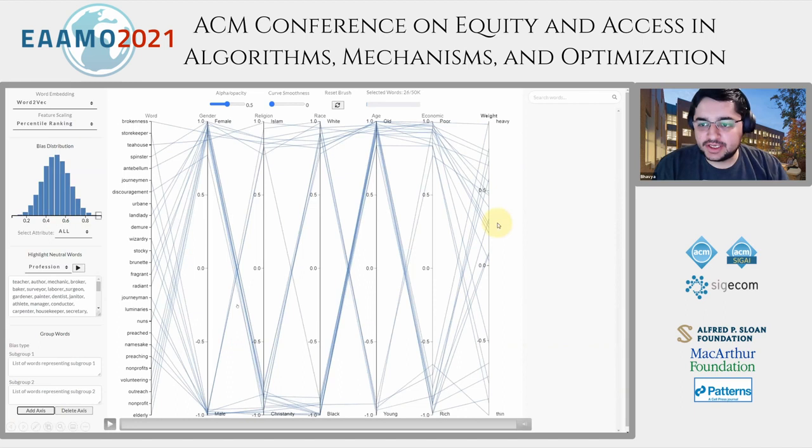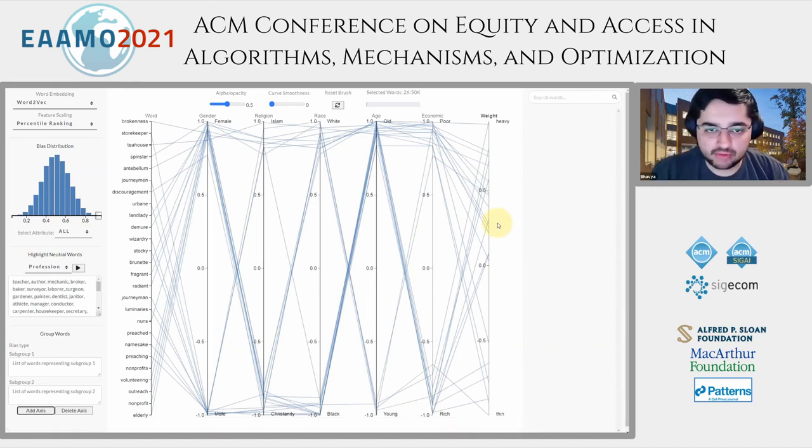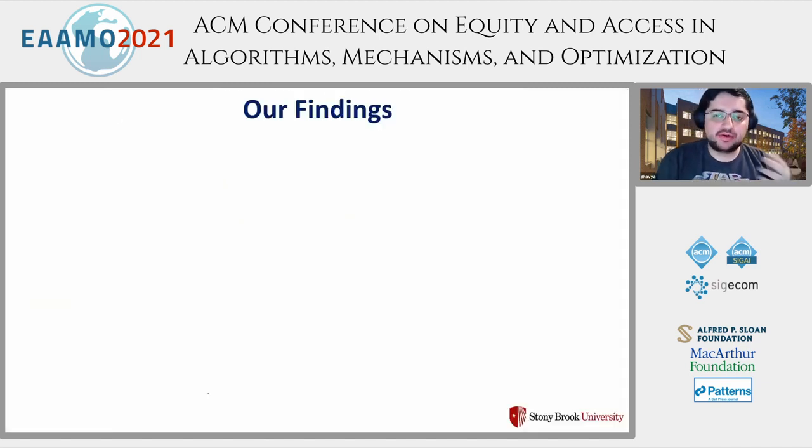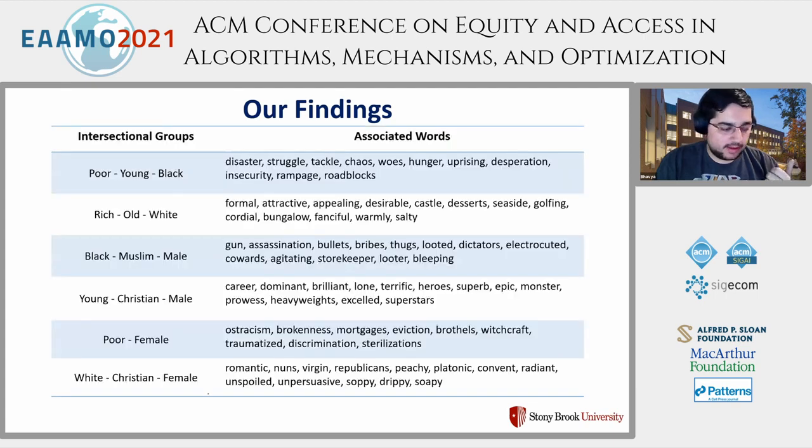Okay, so I hope this demonstration gives you some idea of how the tool actually works. I recommend you read the paper for much more details on how this actually works. There are a lot of things that I cannot share in this limited time frame, but I think that's a good start. So what we did was we tried playing with this tool over multiple intersectional subgroups, on the word2vec word embedding model trained over Google News dataset.